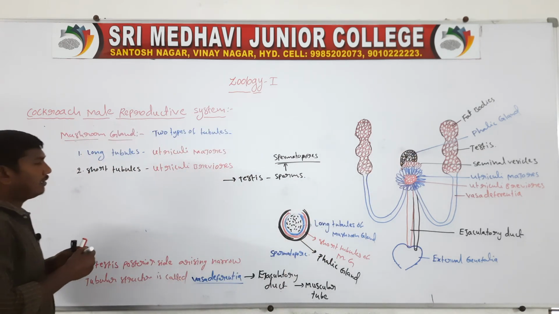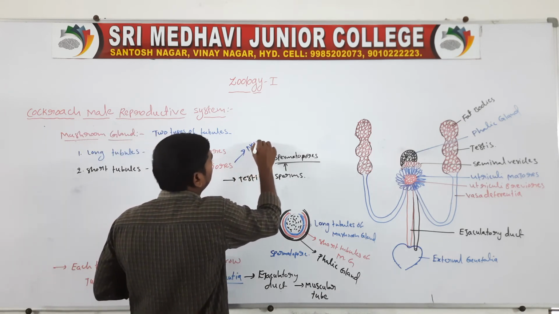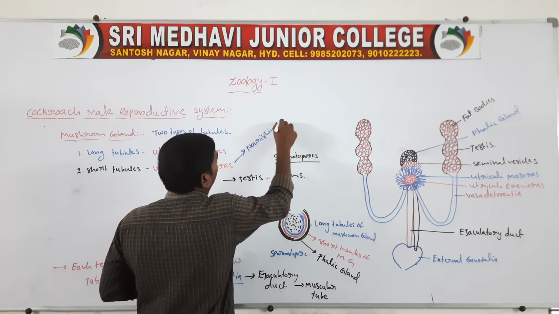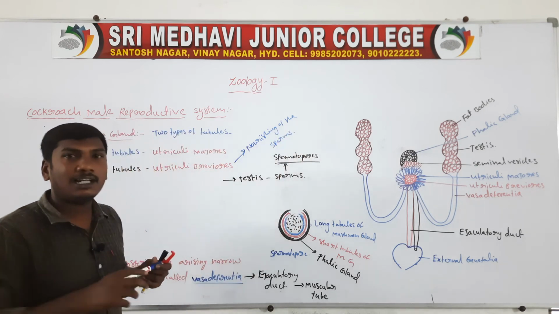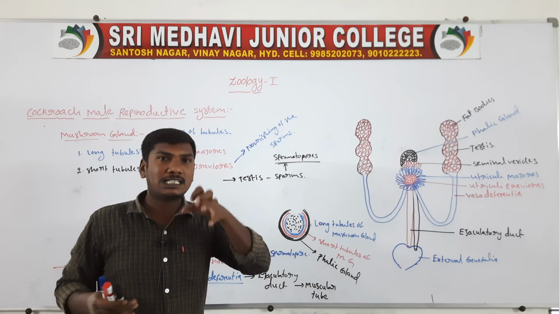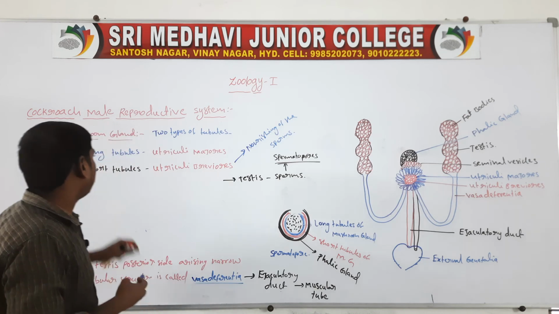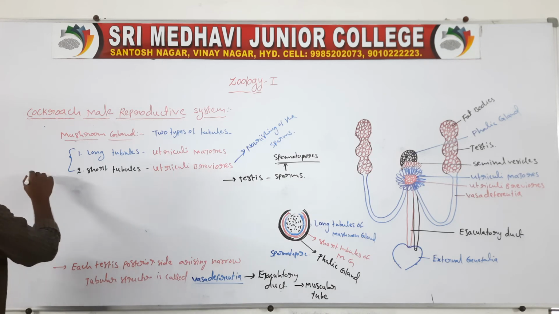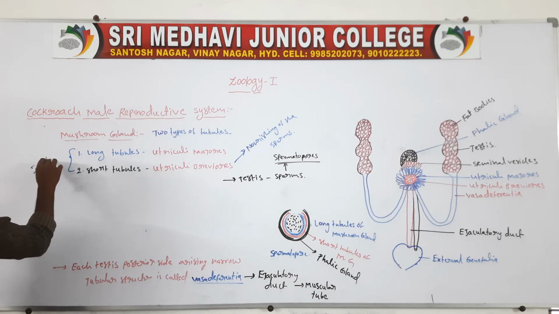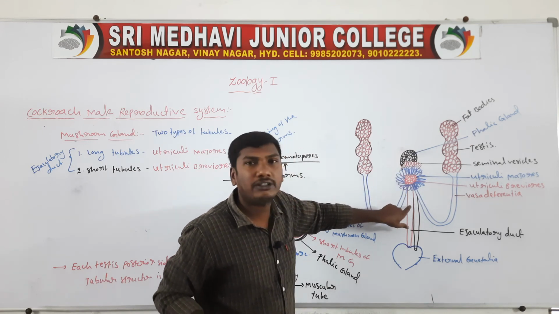Next one, the short tubules have another function. The short tubules' other function is the nourishing of the sperms, meaning the sperm food materials. They are released from the short tubules of the mushroom glands. These two tubules, the long tubules and short tubules, open into the ejaculatory duct.